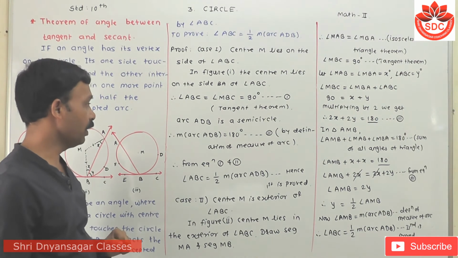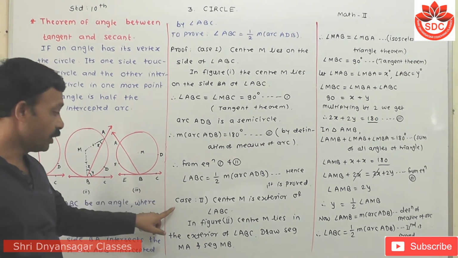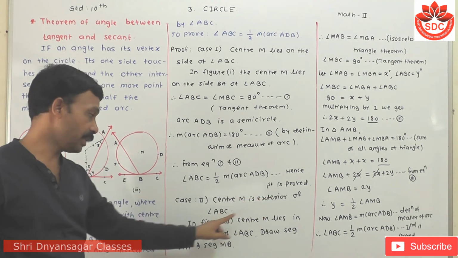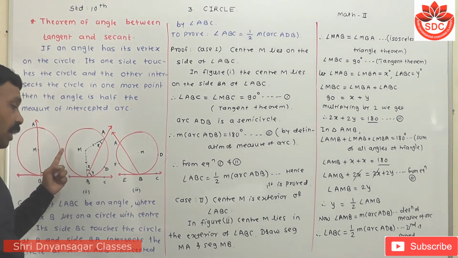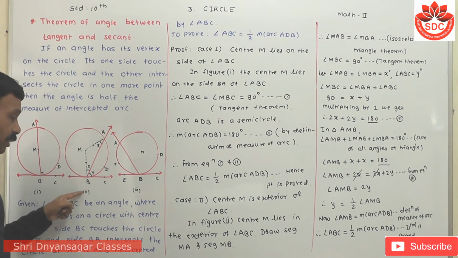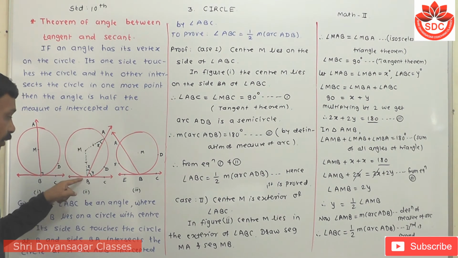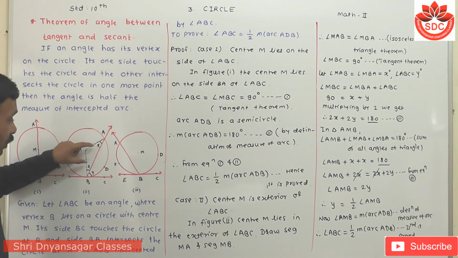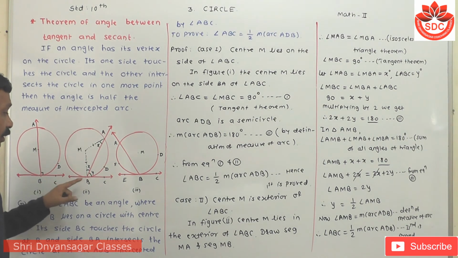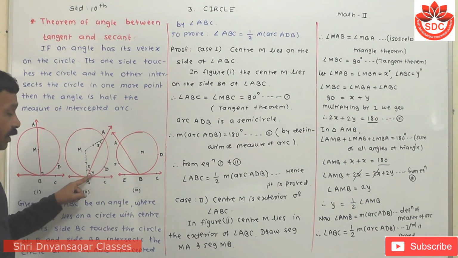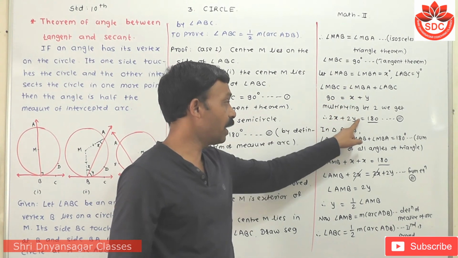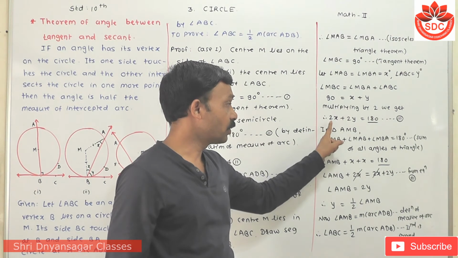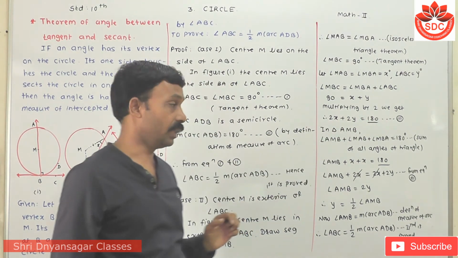I repeat, look carefully. In the second case, M is in the exterior of angle ABC. In this figure, center M lies in the exterior of angle ABC. So draw these two segments. Then this is an isosceles triangle, and these two base angles are equal. Then this is the right angle, by the tangent theorem. The sum of these angles is x plus y, which is equal to 90. Then I multiply it, so twice x plus twice y is equal to 180.